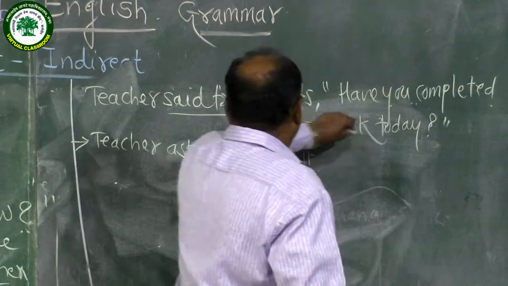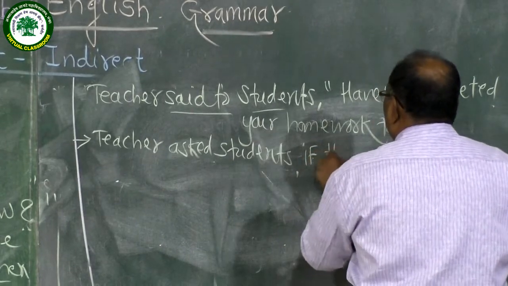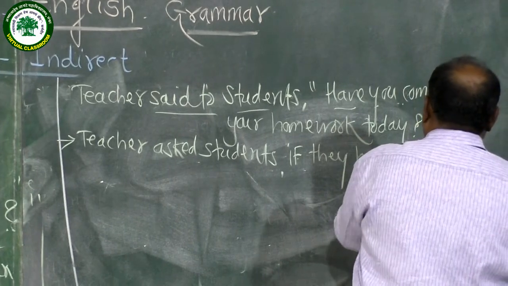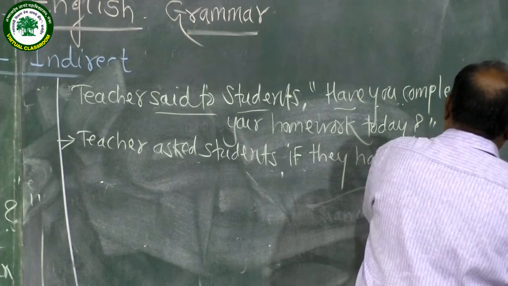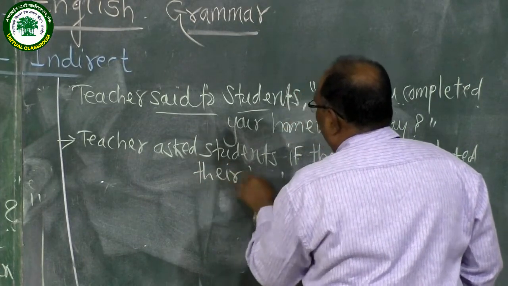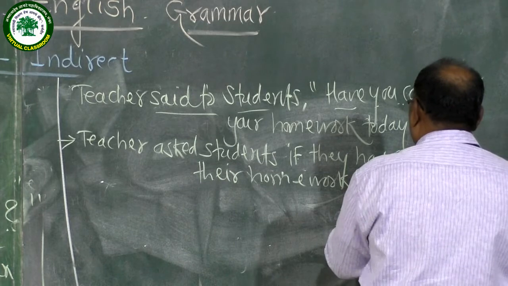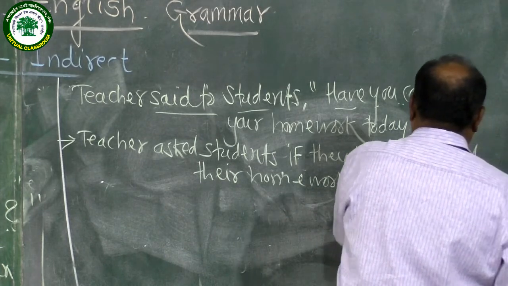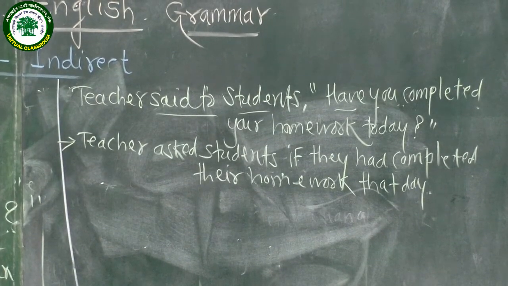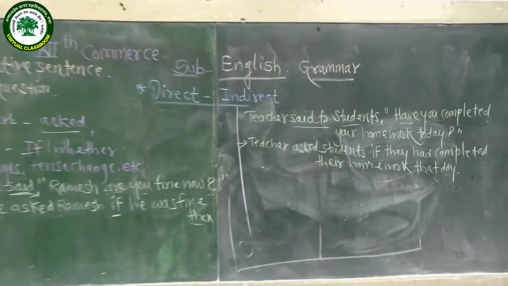You is a pronoun which is plural for students, and that is why instead of you we should use the pronoun they. Have completed transforms into had completed. Your is replaced by their. Today transforms into that day. So in this way you should change a verbal question into indirect narration.